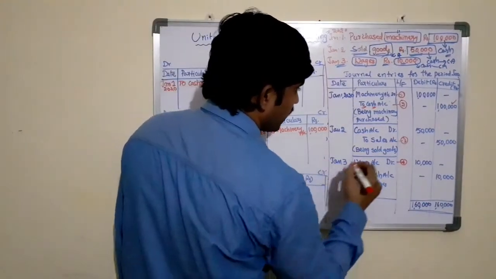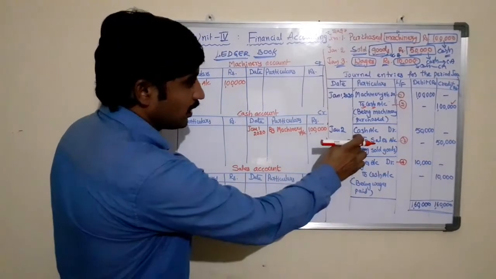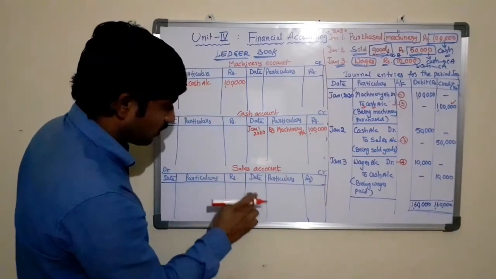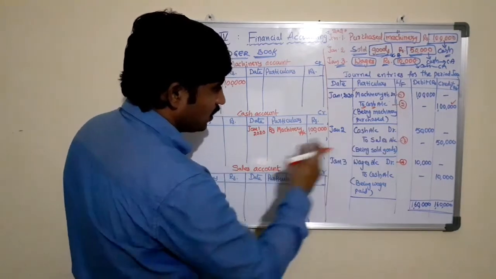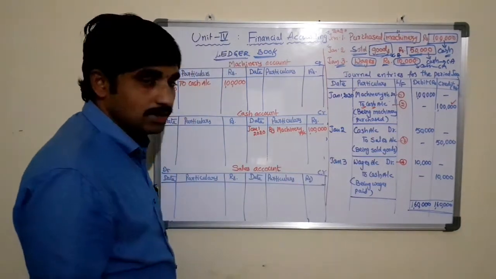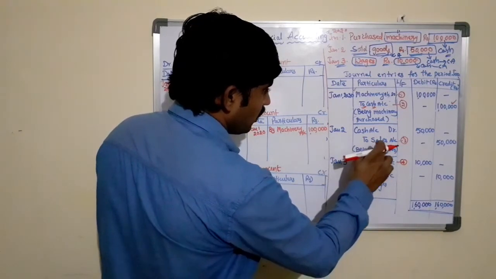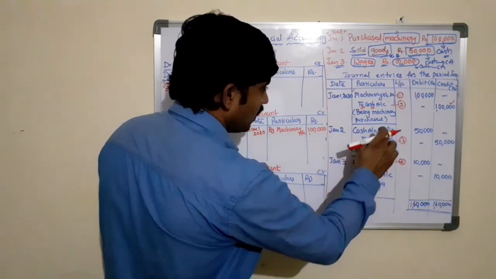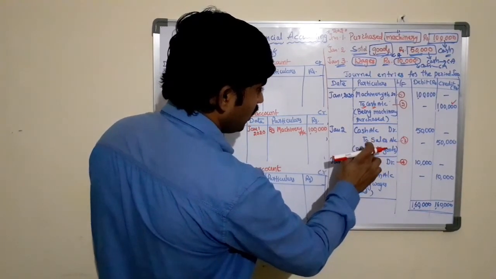Now coming to the second one, cash account debtor to sales account. The cash account is already opened. Now we need to open the sales account. Now post this entry to the ledger account. Cash account debtor to sales account means, as sales starts with the word "To," in the cash account the sales should be debited.